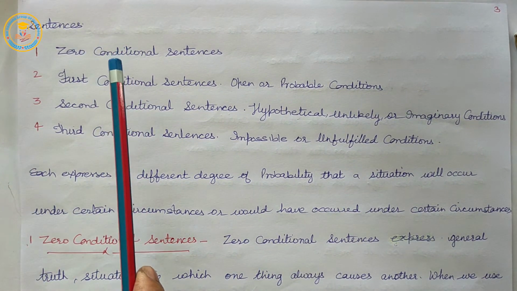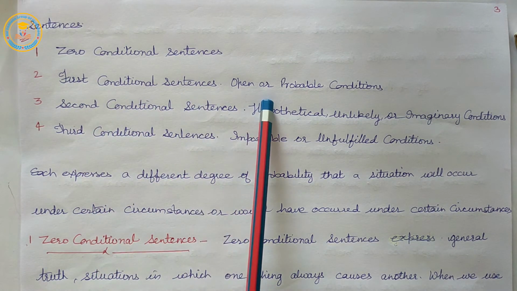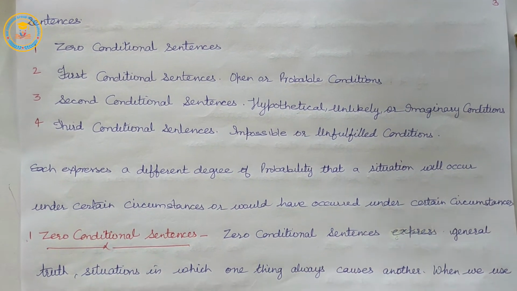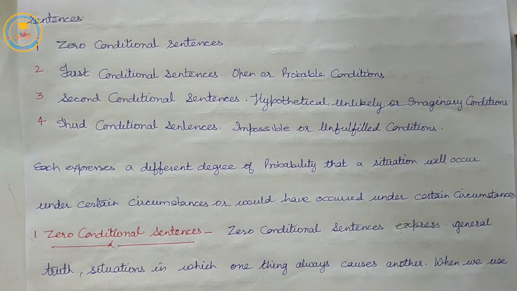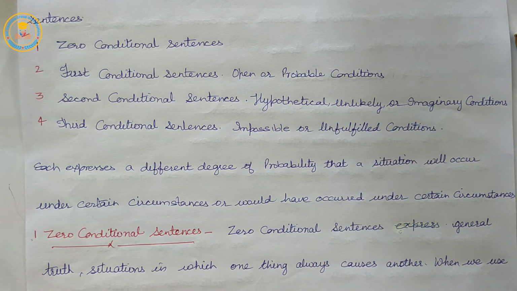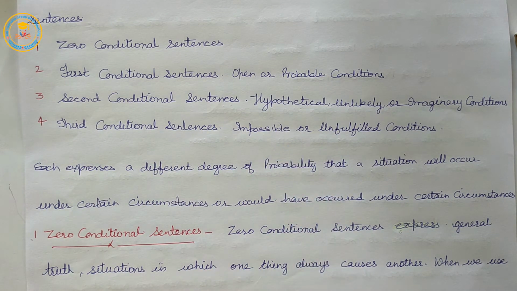They are zero conditional sentences, first conditional sentences or open or probable conditions, second conditional sentences or hypothetical, unlikely or imaginary conditions, and third conditional sentences, impossible or unfulfilled conditions.